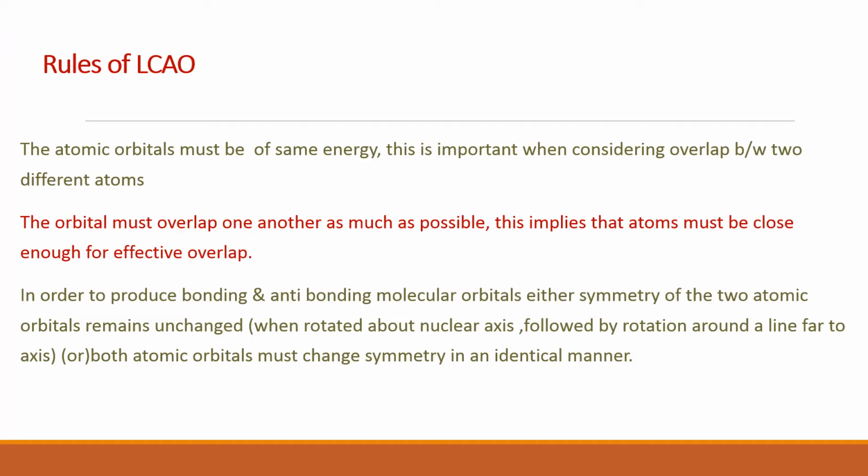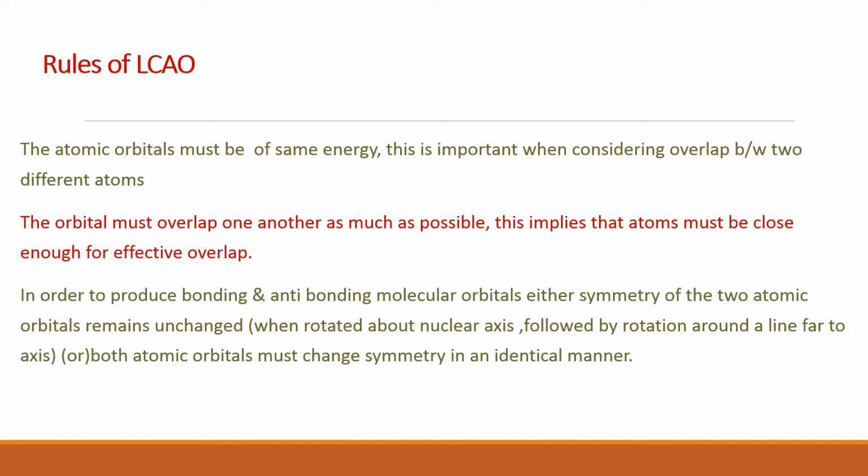There are some rules for linear combination of atomic orbitals. The atomic orbitals must be of the same energy. It is important when considering overlapping between two atomic orbitals. That is, 1s should overlap with 1s, 2s should overlap with 2s, but there is no overlapping between 2s and 3s atomic orbitals of different energies. That is the first point.